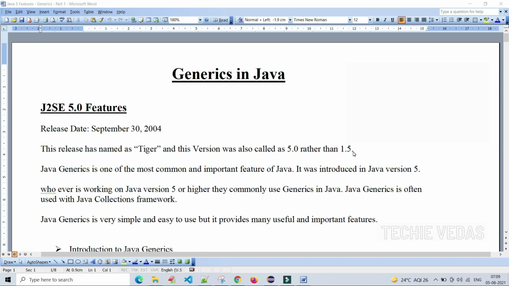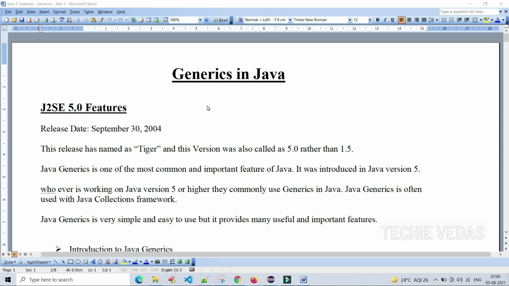Before this version, we generally called it J2SE 1.0, 1.1, 1.2, 1.3 and 1.4. But since this version, it is named 5 or 5.0, and then 6, 7, 8 and so on. There is no concept called 1.6, 1.7, 1.8.